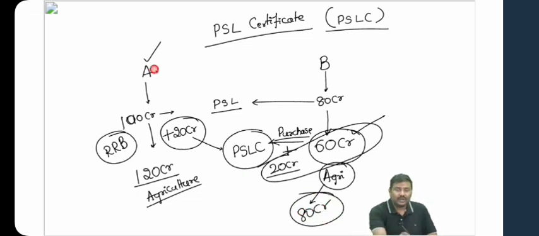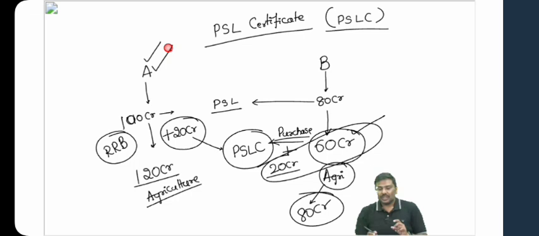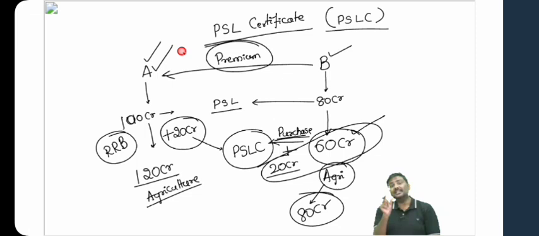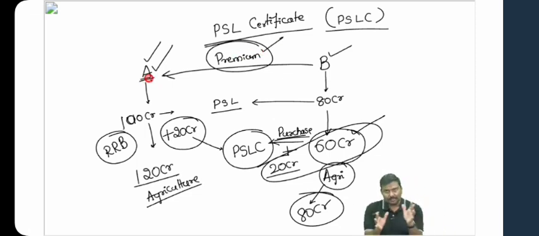Now some will ask, what is the advantage for A? When B purchases the certificate, B will pay a certain premium amount, a certain commission to bank A. Certain charges will be paid by bank B to bank A. So have a look at the system here.